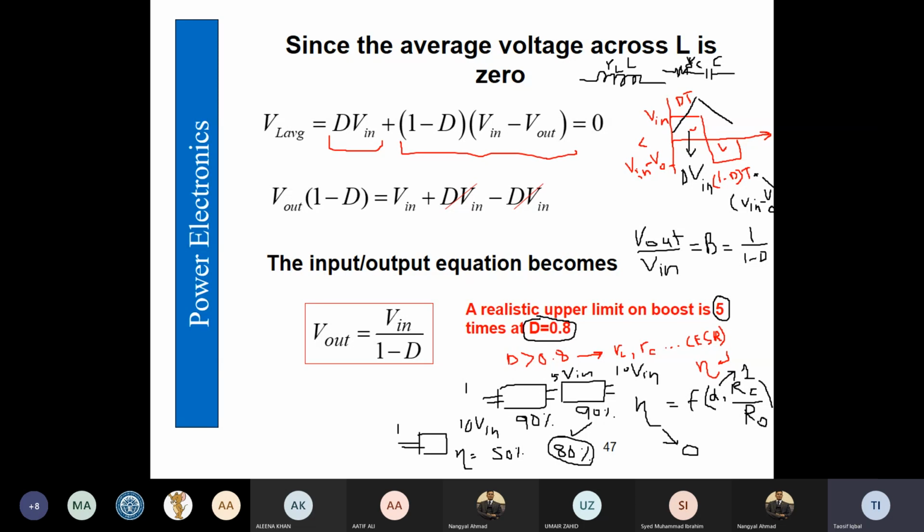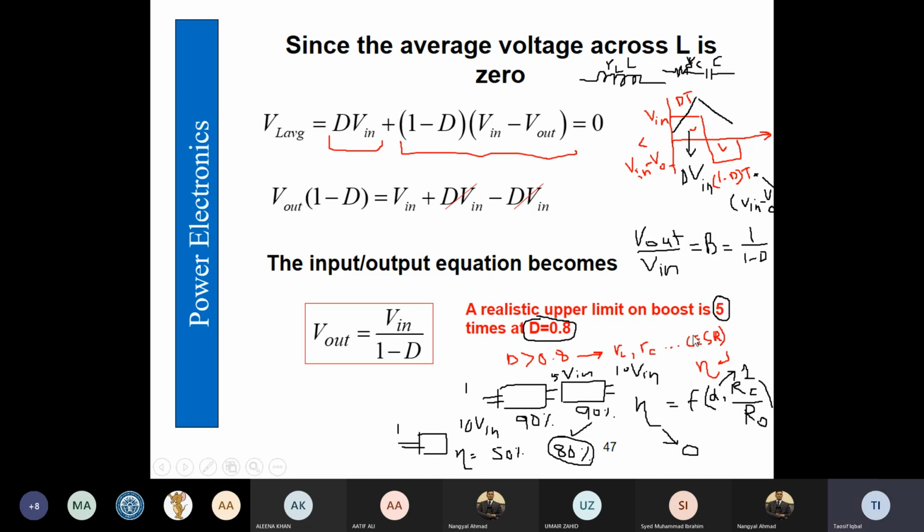Simplifying that equation, we get the output input relationship, and the gain is 1 over 1 minus d. So the boost factor is 1 over 1 minus d, and if we keep the duty cycle 80%, then we get the boost factor around 5 times of the input voltage.